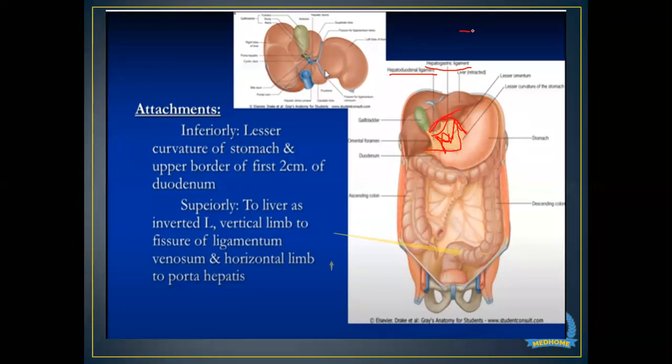So if we look here at an L, this horizontal part of the L is attached with the porta hepatis, and this vertical part of the L is attached to the ligamentum venosum. These are all parts of the liver which we are going to study when we discuss in detail the anatomy of the liver.